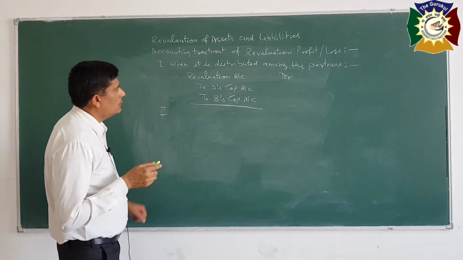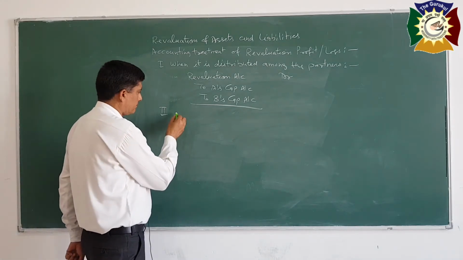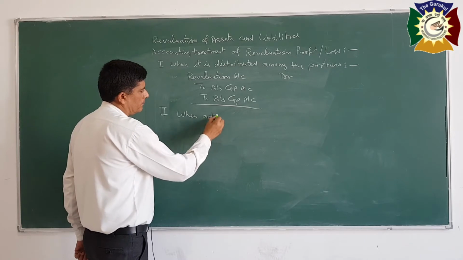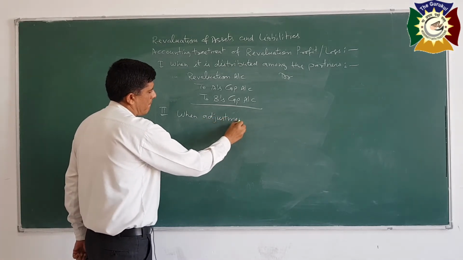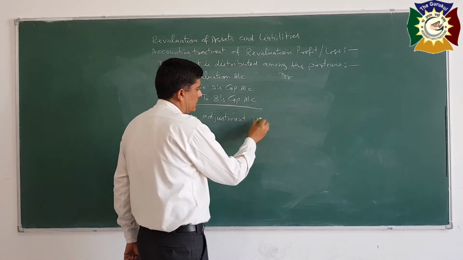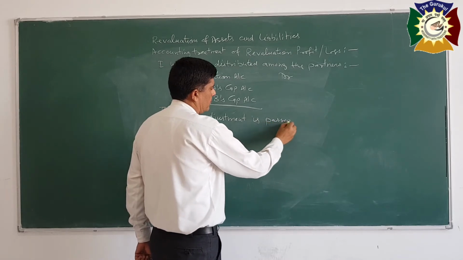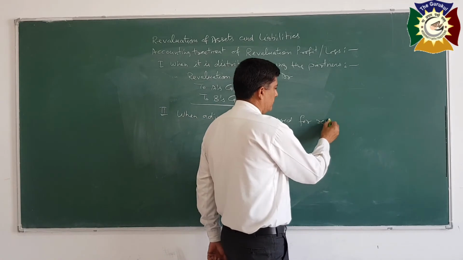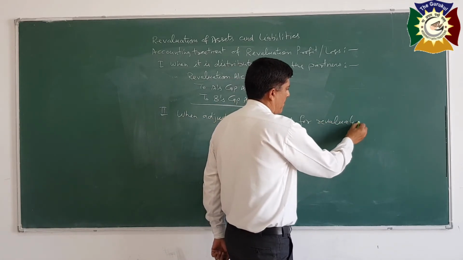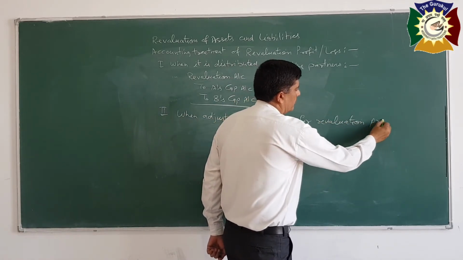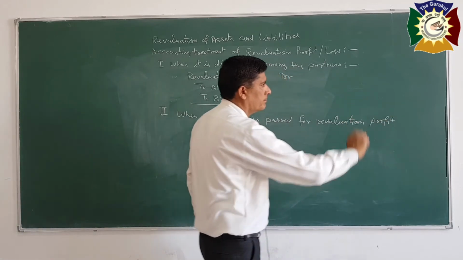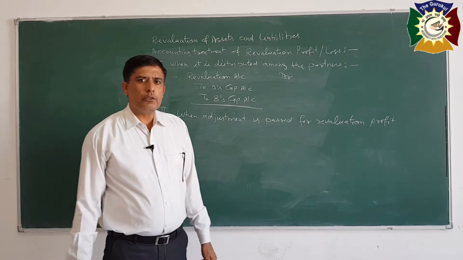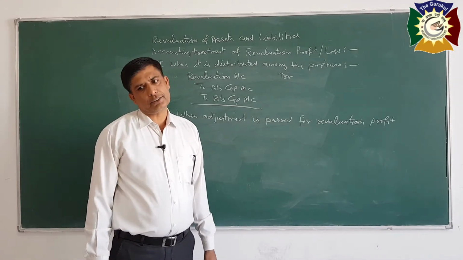So the second case is when an adjustment entry is passed for revaluation profit. The adjustment entry for revaluation profit will be the same as for goodwill.